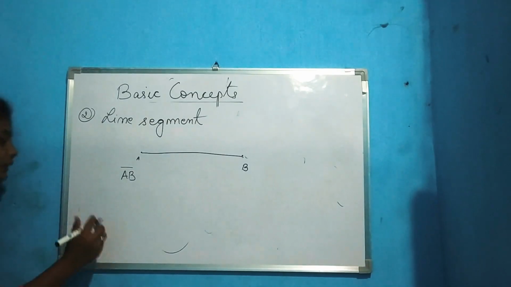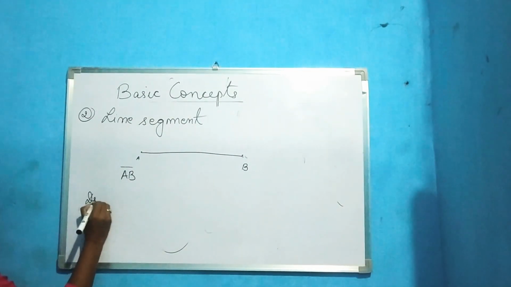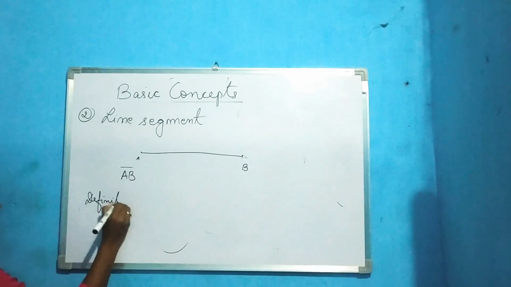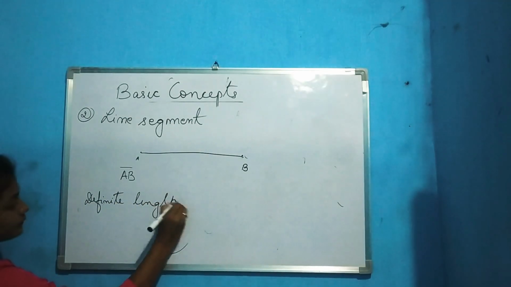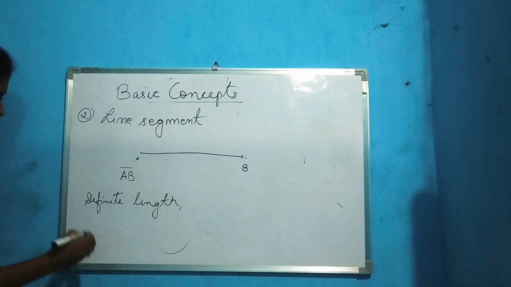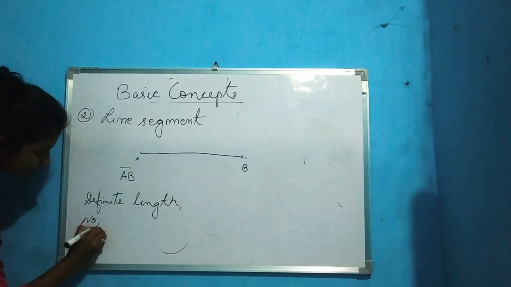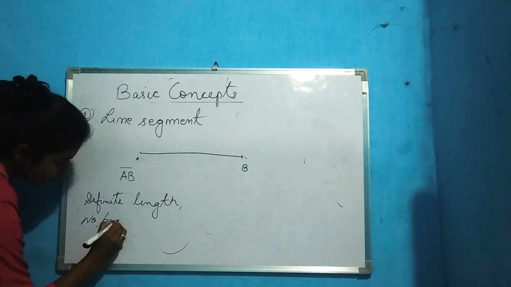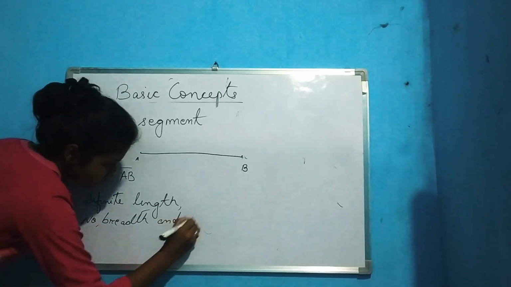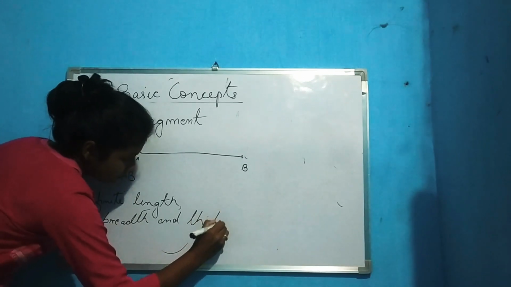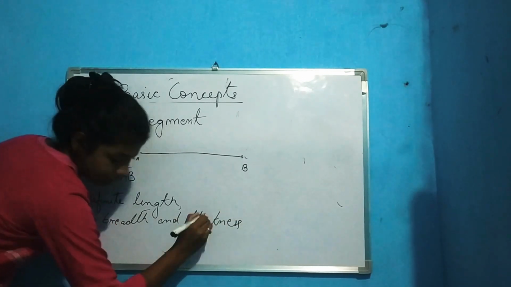So now line segment has definite length, okay, no breadth, no thickness.